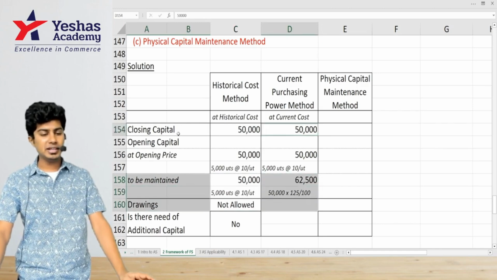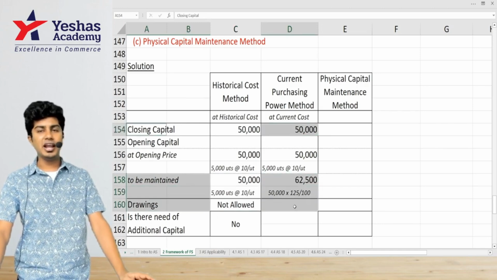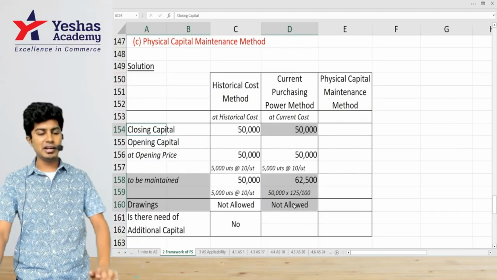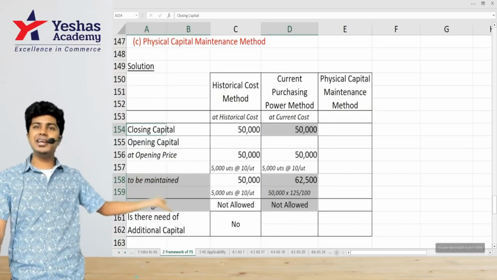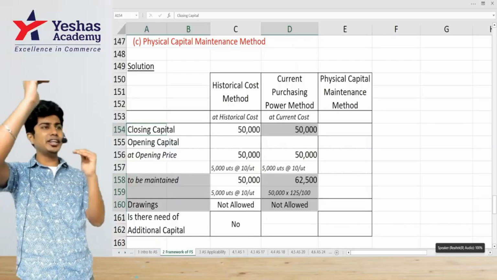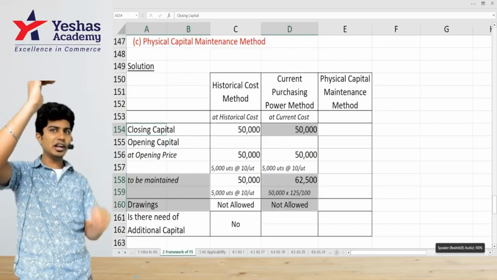62,500. Capital is at what rate? Can I withdraw anything? Why? Already there is a shortage. It should have been 62,500. It is only 50,000. If you withdraw, it will go further down.